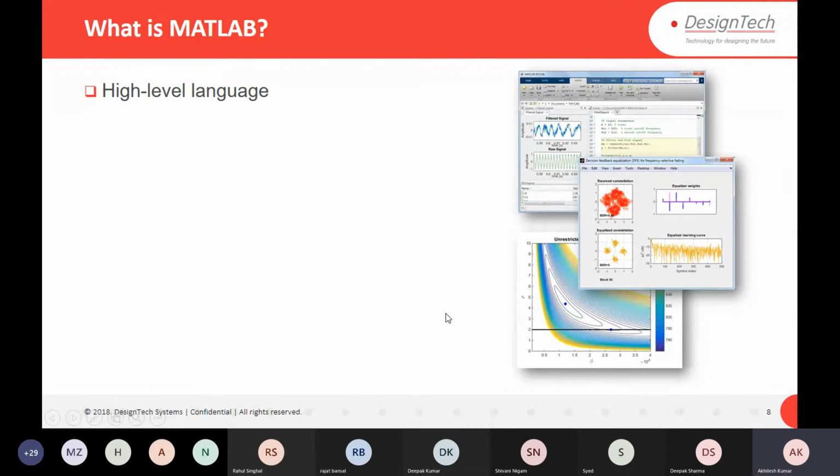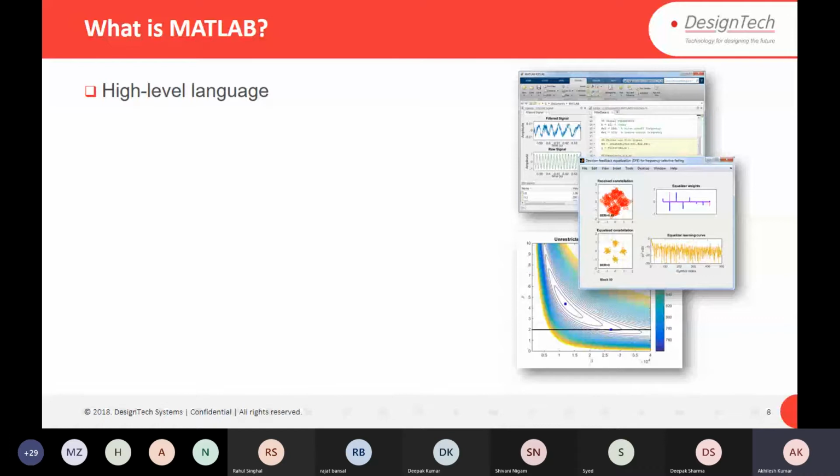It means it is very user friendly. The functions which are given in MATLAB are very user friendly, meaning the mathematical equations which you write in your notebook, you have to write similarly in MATLAB. So you don't have to remember any functions.